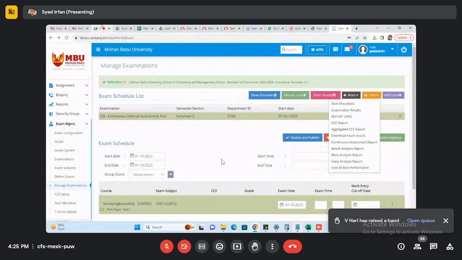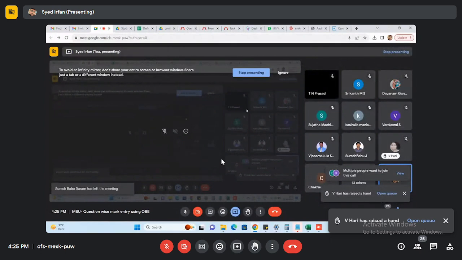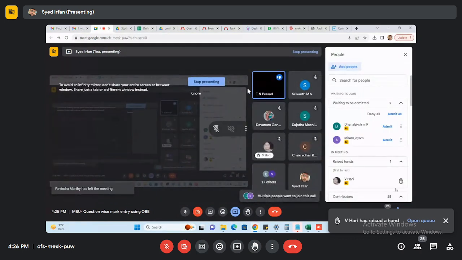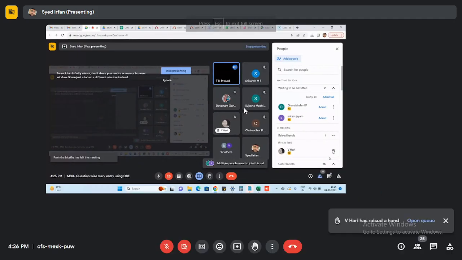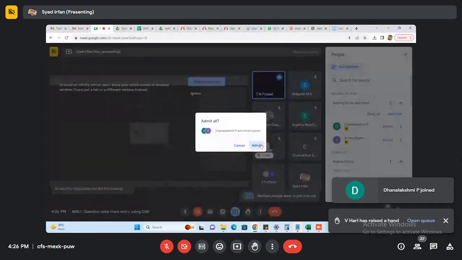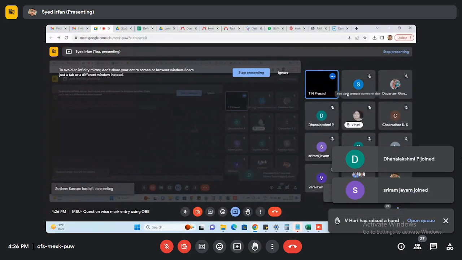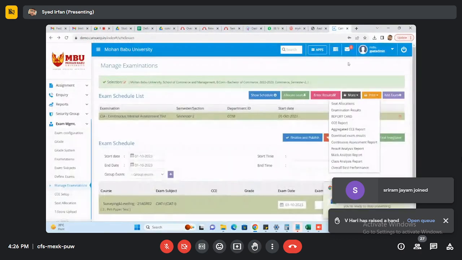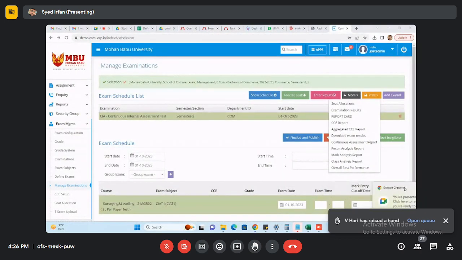So Chakradhar sir, anything else, sir? Yes, sir. Dinesh, if we enter this question wise marks here, automatically the total marks will be taken as CIE 1 marks, or we should again enter the CIE 1 marks? No, sir. I mapped that question bank based on the examination.